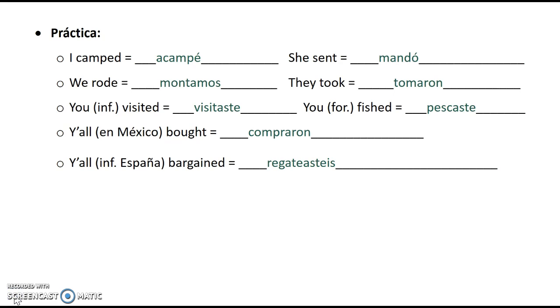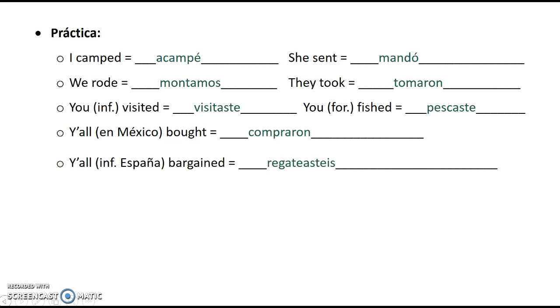I just want to point out the importance of those accent marks in the yo form and the él, usted form. This is what makes the difference between the present and the pretérito. So if I just said mando without the accent mark, I would be saying I send instead of she sent. I really need those accent marks in order to be clear, not only with pronunciation, but with whom I'm talking about.